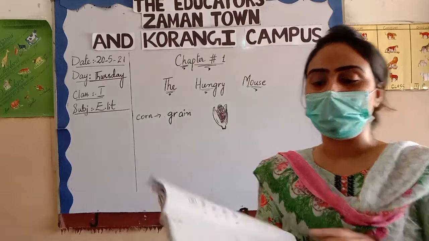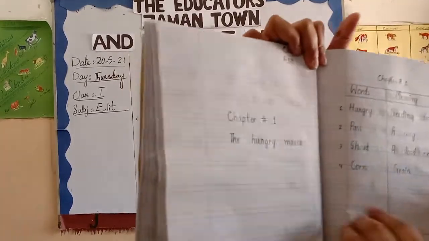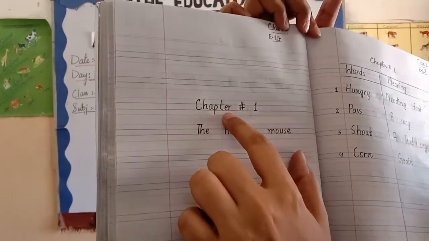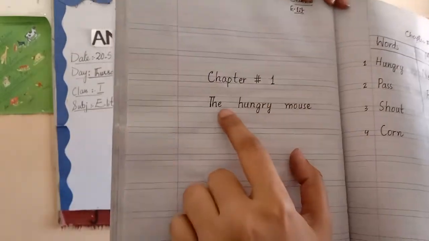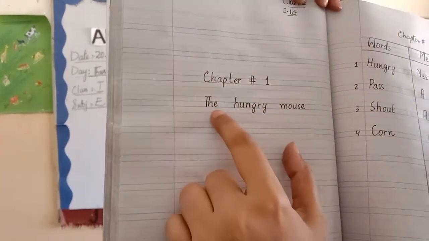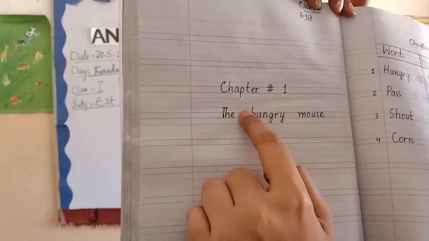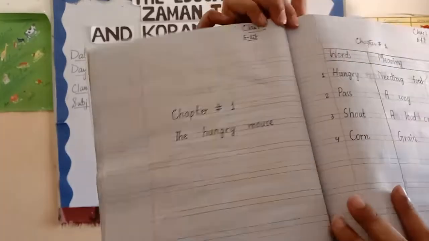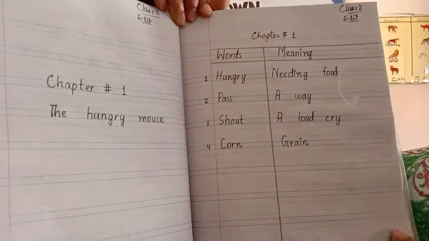It is a copy work. First you will make a title page. This is the first chapter in your copy. Chapter number 1. First you will maintain the title page. Chapter number 1, the hungry mouse. You will write like this, the hungry mouse. Leave one finger distance in the spelling, the hungry mouse. Now maintain the page of words meaning like this.